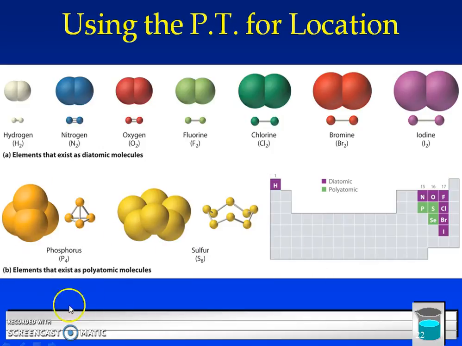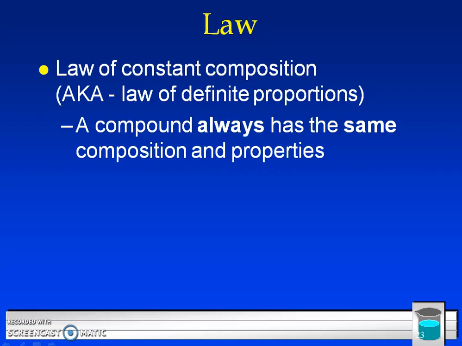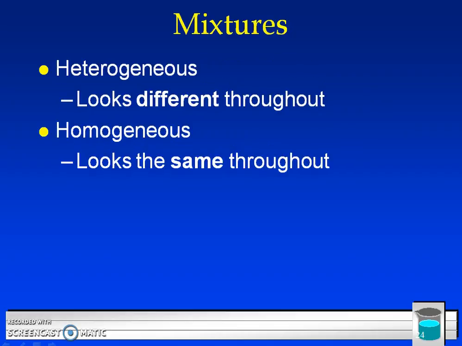There's also elements that don't exist by themselves either, like phosphorus and sulfur. They exist as what they call a polyatomic molecule. So phosphorus always exists as P4, even though we still always just write P, and sulfur exists as S8, again, even though we always just write S. But I thought that was interesting to see. A compound always has the same composition and properties. Again, it's called the law of constant composition.